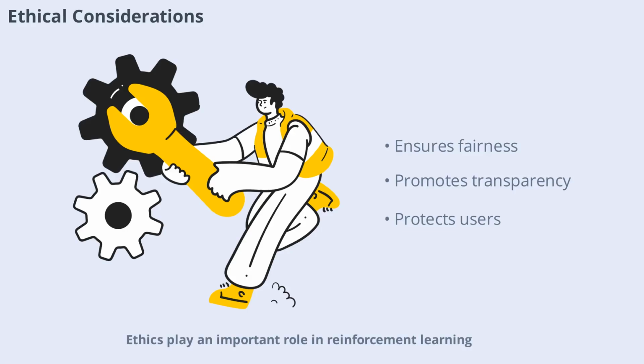Ethics play an important role in reinforcement learning, especially as agents become more autonomous. Issues like fairness, transparency, and accountability must be addressed to ensure responsible use. Researchers are developing guidelines and frameworks to promote ethical reinforcement learning, protecting users and society from potential harm.